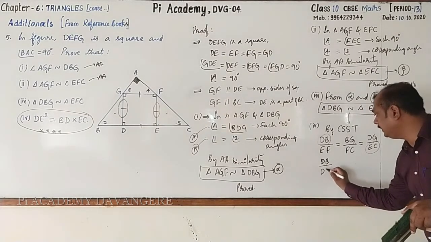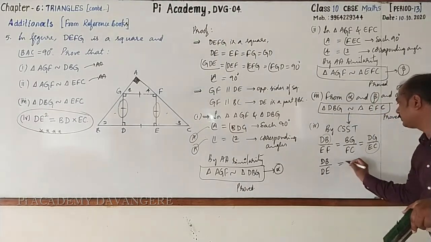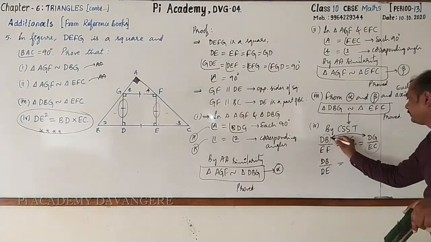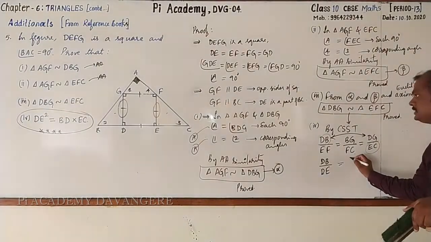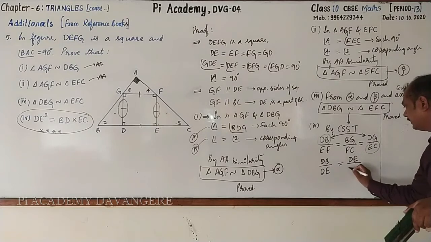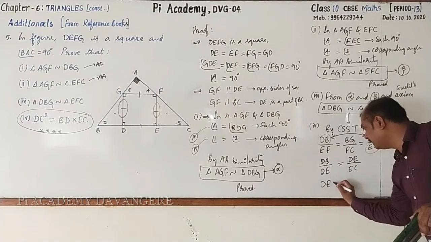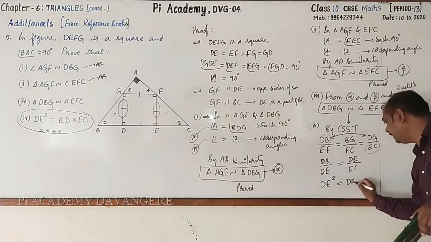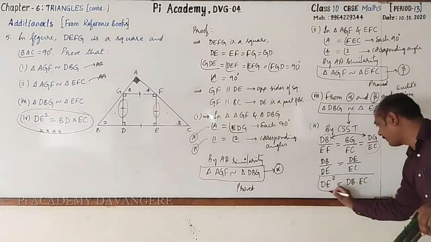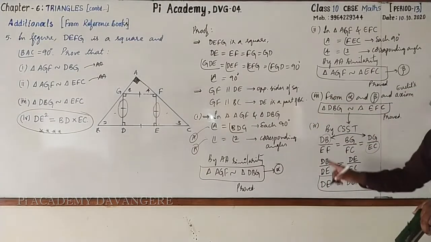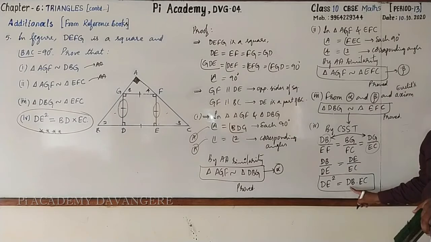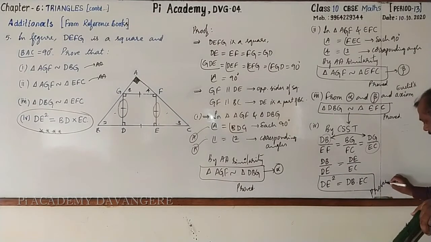DB by DE is equal to DG, and DG again is nothing but DE, by EC. Go for cross multiplication. DE into DE is DE square, then DB into EC. Observe that. DE square equal to DB into EC. Hence it is proved. Followed?